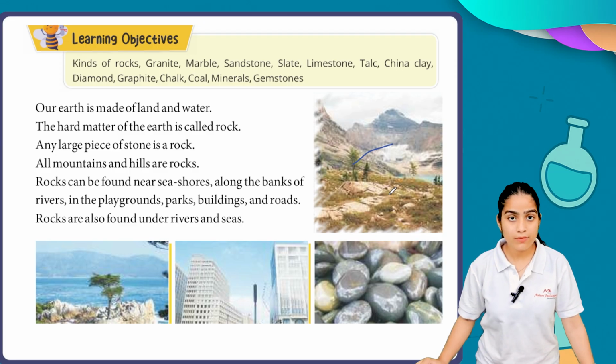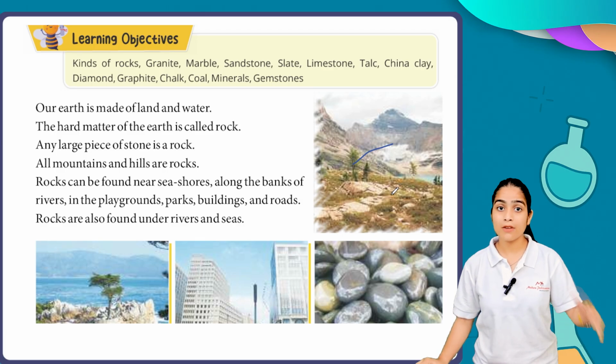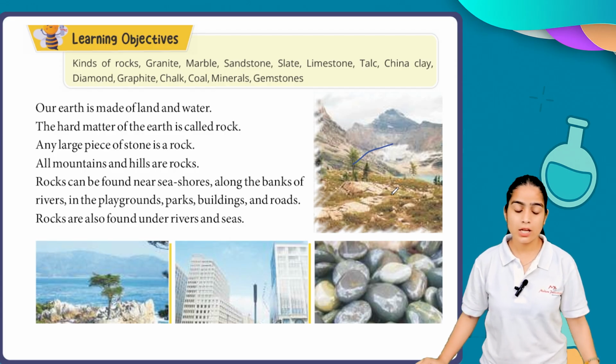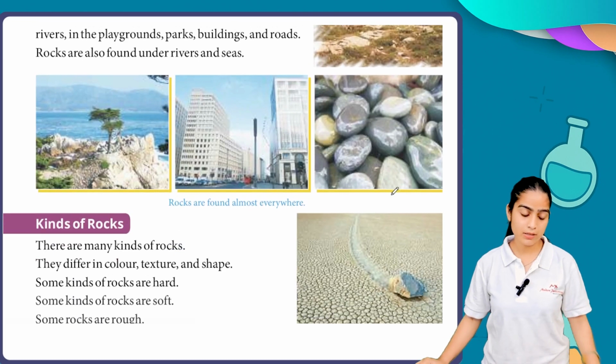You can see big mountains on your television and in films. So rocks are also found under rivers and seas.